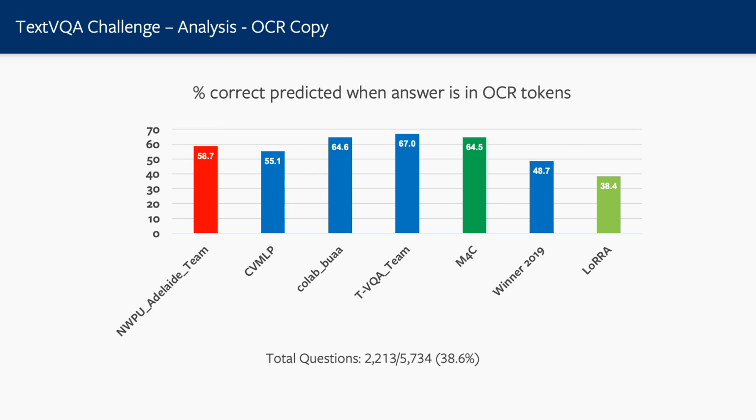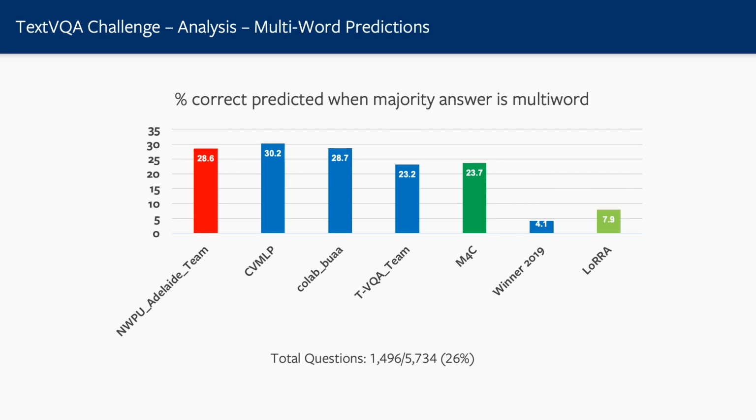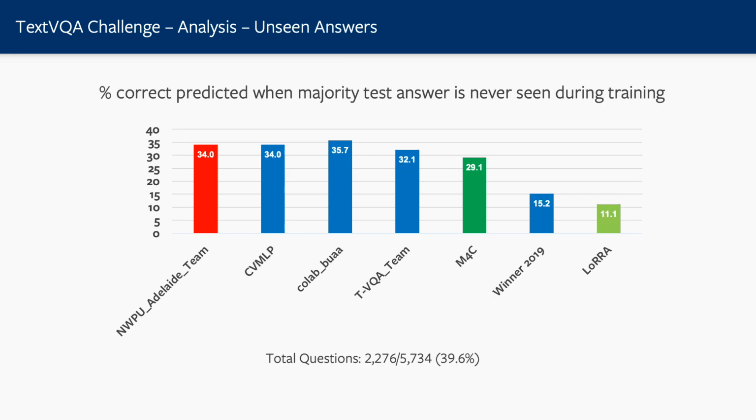Let's do some analysis on the TextVQA challenge submissions. This plot shows, when the answer is in the OCR tokens, how many times the submission gets it correct. So M4C has a huge number, but the winner team doesn't improve as much. And the teams with better OCR systems are generally doing better on this. When the answer is multi-word, we see that the performance has improved a lot from last year. When the answer is never seen during training, that is, the answer is zero shot, we have seen a huge improvement from last year to this year, and compared to M4C, this year's submissions are performing better.